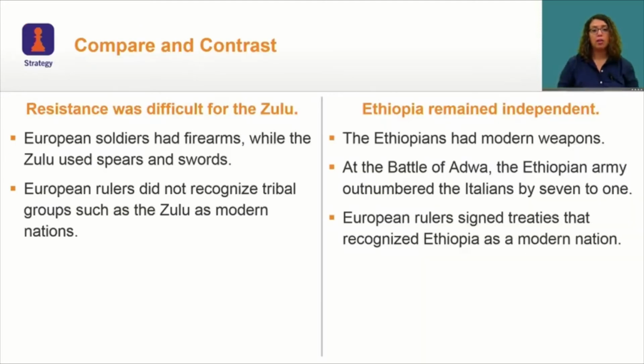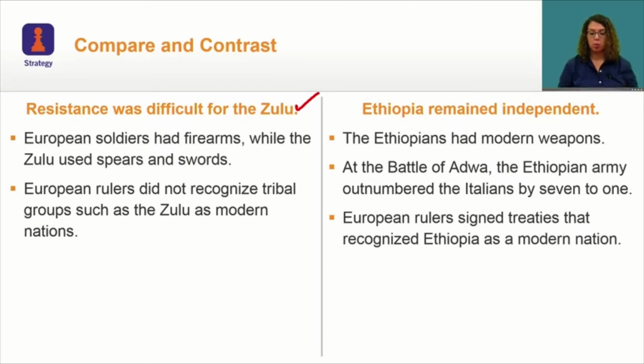So why were Africans unable to resist? Let's look at this chart. Resistance was difficult for the Zulu. Reason one was because European soldiers had firearms, while the Zulu used spears and swords. And European rulers did not recognize tribal groups such as the Zulu as a modern nation.